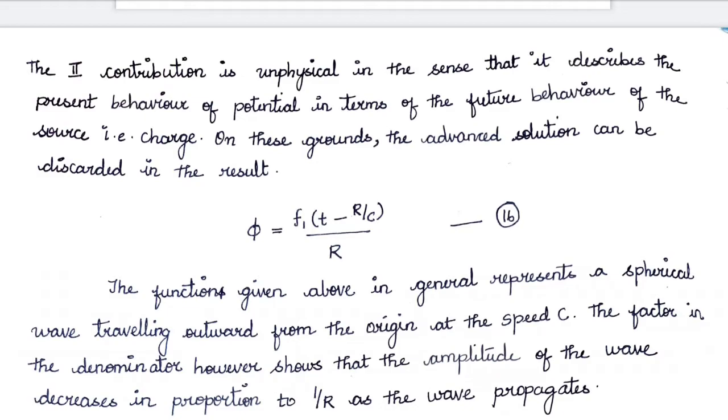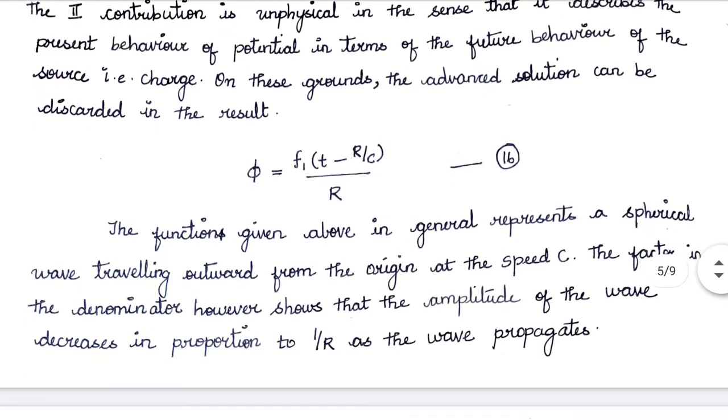The function given above in general represents a spherical wave traveling outwards from the origin with the speed of light. But we have a denominator factor r there, which diminishes the amplitude of the wave as the wave progresses.